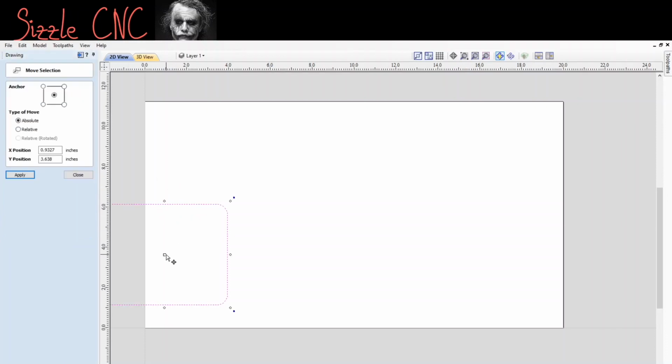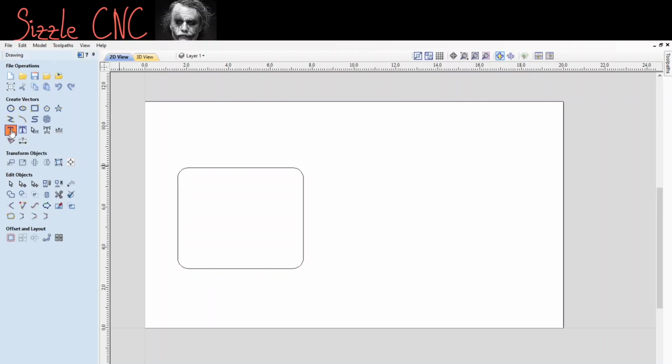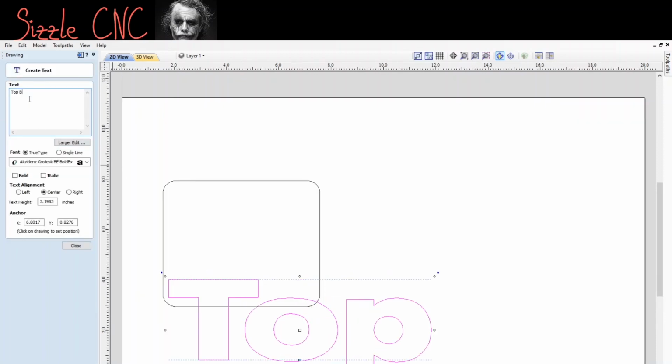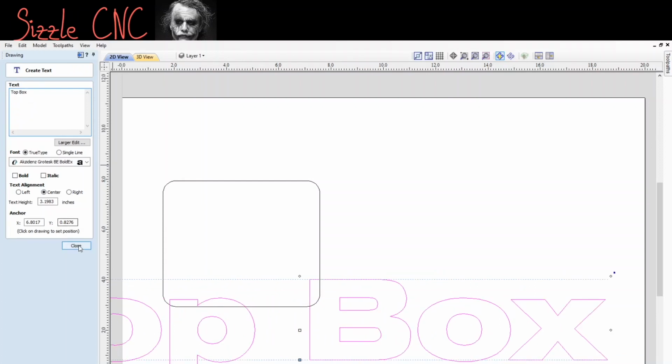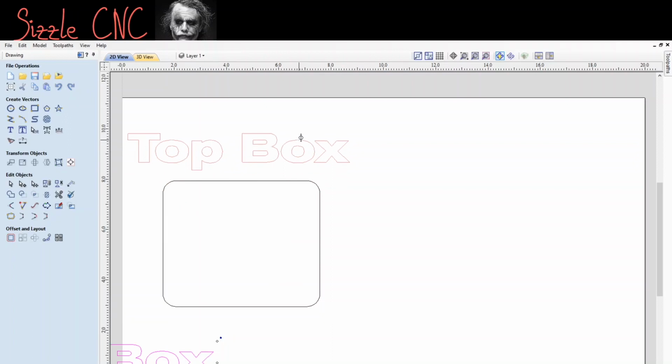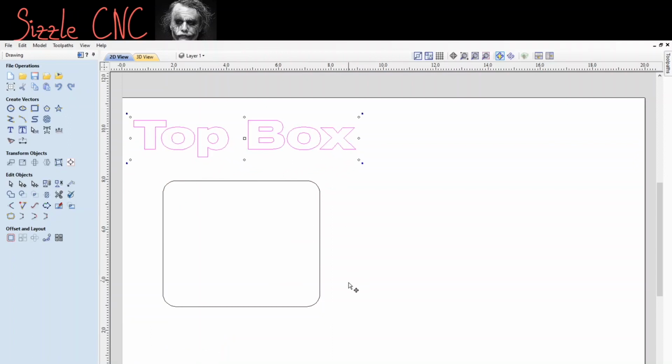Let's drag it into place. I'll just drag it like right here, looks good. Alright, this is gonna be the top box, and I'll just draw some text up here so we can reference. So click the Create Vectors, hit text. I don't know why it's being slow. Okay, there we go. We'll just put top box. So this is pretty much the lid. Okay, let's shrink this up a little. Okay, so that'll be our top box. Alright. And we'll do the bottom half as well.